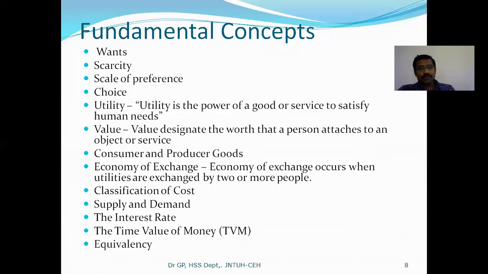For example, take rice. If you buy rice for your household consumption, in your family you want to consume one bag of rice per month, so if you buy one bag of rice, that product can be called a consumer good. But the same rice purchased by a restaurant to serve customers, in this case, can be considered as a producer good.